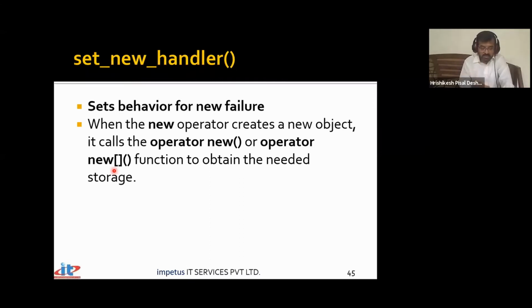But then it's C++. Whenever you carry out some kind of operation, it's much safer than malloc and calloc. A reason for that is malloc and calloc return you an address that is null in case they have failed. Operator new behaves differently. Operator new reports to you immediately that allocation has failed. It may throw an exception, or it will report you in different ways. And if that allocation fails, then you need to handle that particular situation. That means you need to tell the user you are asking for too much memory. Either reduce your request, make your request a bit smaller so that that much memory can be allocated.